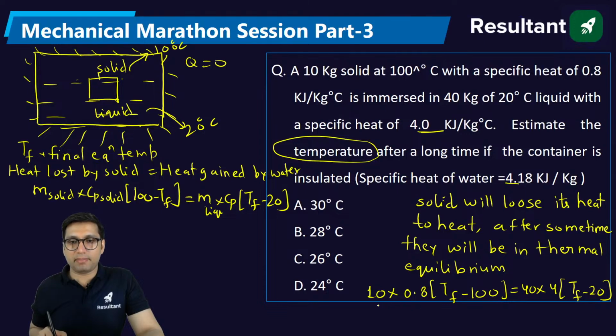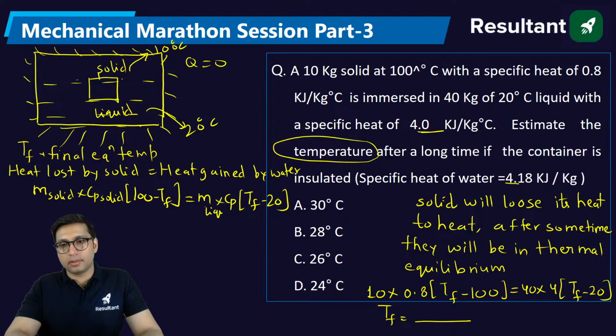What answer are you getting? Tell me, what is the final temperature you are getting? Option D, 24. Are you all getting 24? Are you sure? Should I check or should I trust you? Let me check. Because again, if there is some calculation mistake, then students will write in the comment box, sir, this was a calculation mistake, and I don't want to take the risk. So the answer is 24. Yes.